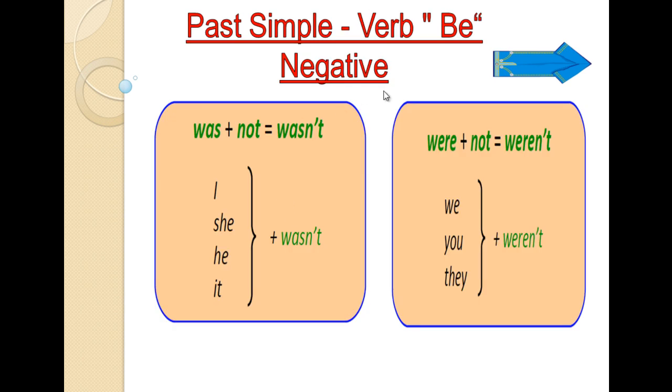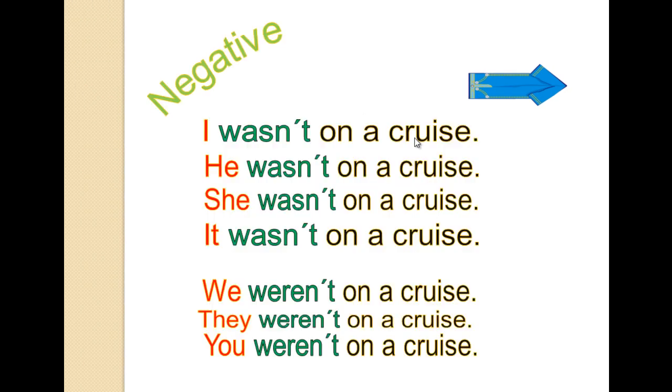Okay, the negative form: was plus not, wasn't; were plus not, weren't. I wasn't, she wasn't, he wasn't, it wasn't; we weren't, you weren't, they weren't. It's called negative. More examples: I wasn't on a cruise, he wasn't on a cruise, she wasn't on a cruise, it wasn't on a cruise, we weren't on a cruise, they weren't on a cruise, you weren't on a cruise. It's negative, wasn't or weren't.